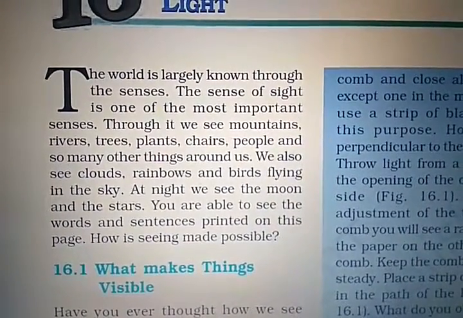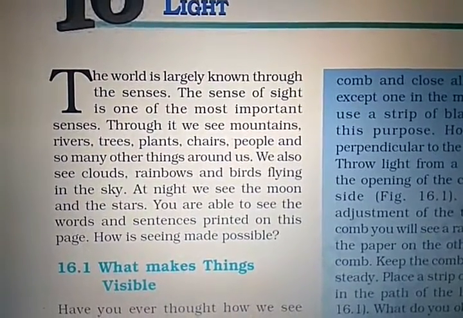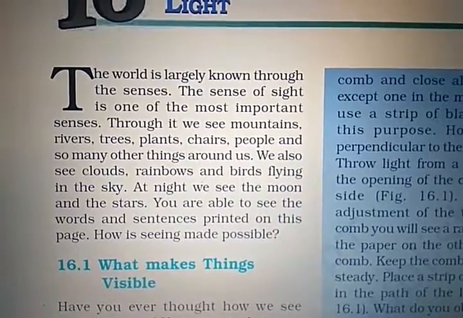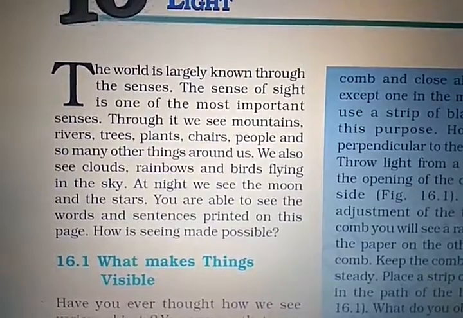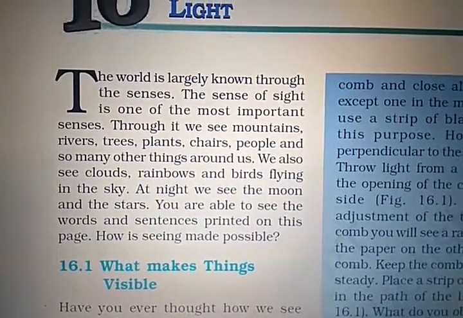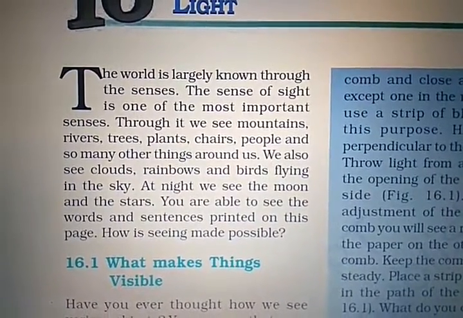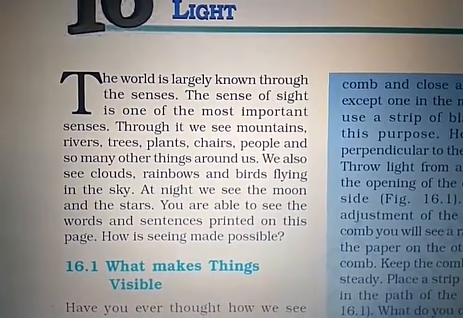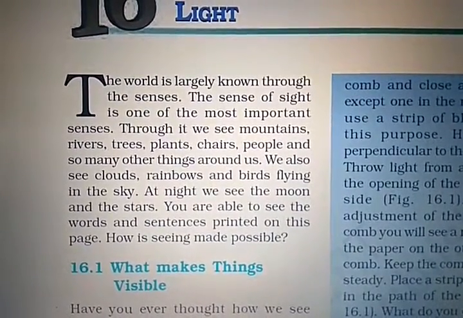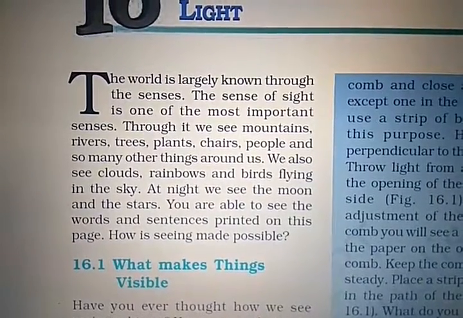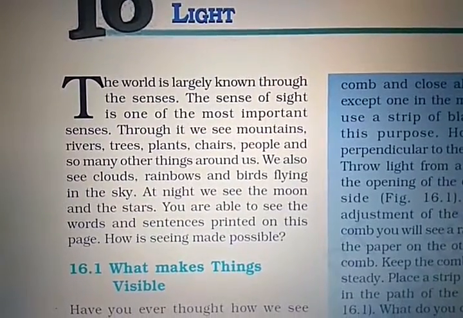The world is largely known through the senses. The sense of sight is one of the most important senses. Through it we see the mountains, rivers, trees, plants, chairs, people, and so many other things around us. We also see clouds, rainbows, birds flying in the sky. At night we see the moon and stars. You are able to see the words and sentences printed on these pages. How is this seeing made possible? How can you see the different objects in the world?